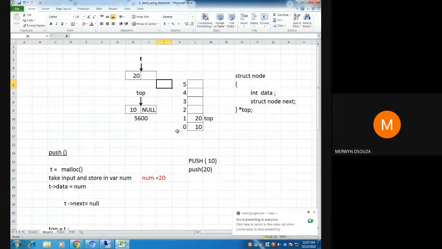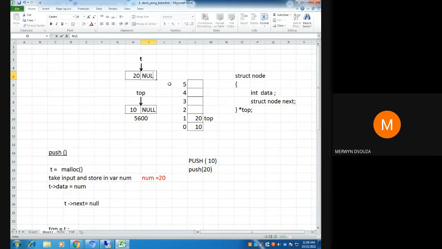Okay, so let me try to show you what is happening here. You all are correct. Both of you are correct. Chinmay and Nadia are correct. And if anyone else was agreeing with that, they are also correct. But the ones who said that this should be null, let's see why. If we put null here, what happens?